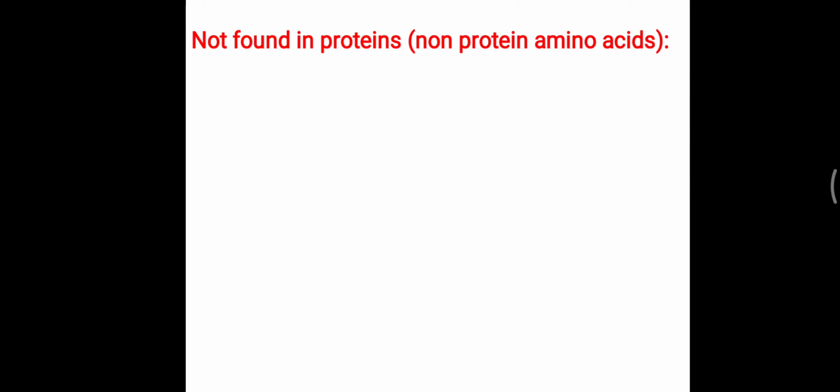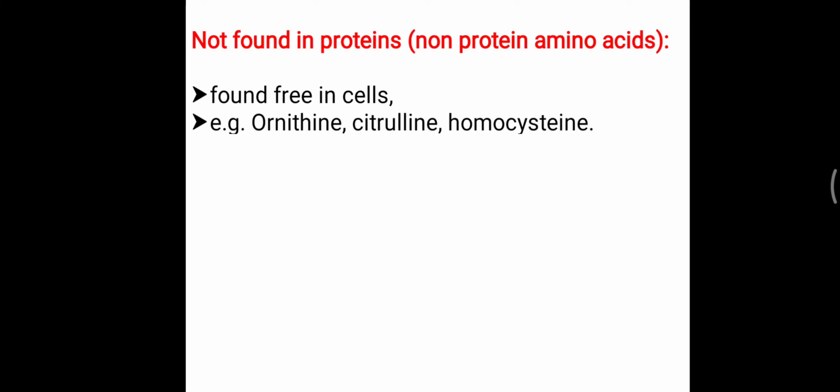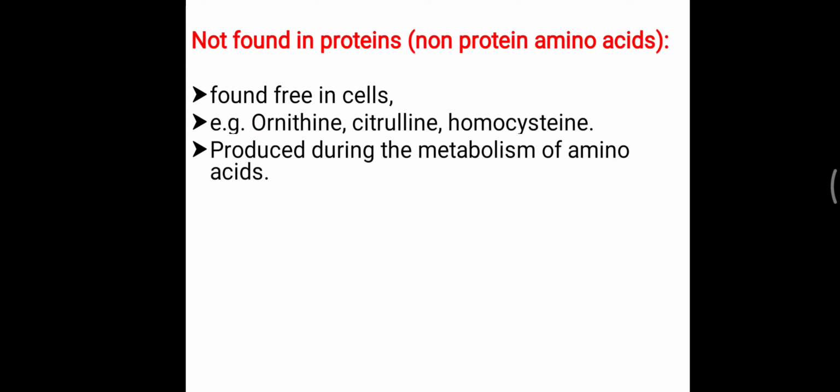Now further, some amino acids are not found in protein but they are present in the cell, so they are found free in the cell, and mostly they are derived under the metabolism of some particular amino acid. The most important examples are ornithine, citrulline and homocysteine. Ornithine and citrulline are found in the urea cycle, while homocysteine is part of the sulfur containing amino acid metabolism. So they are produced during the metabolism of the amino acid.